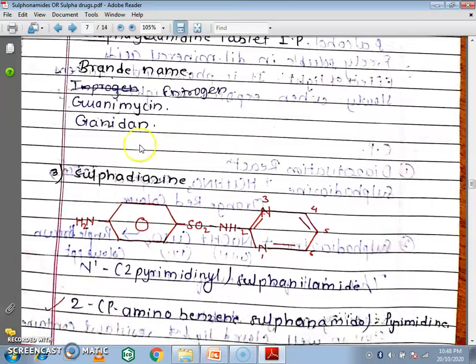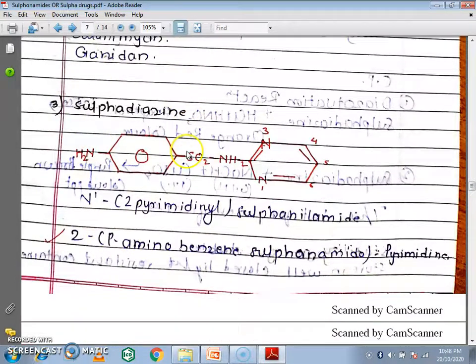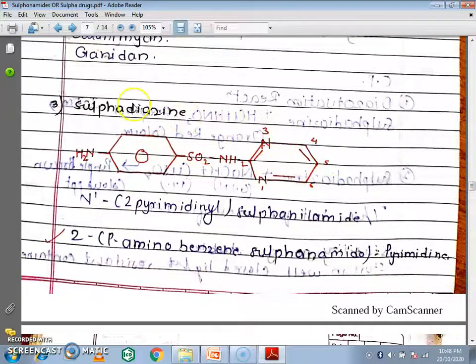Next we saw sulfadiazine. This is the structure of sulfadiazine. The IUPAC name is 2-para-aminobenzene sulfonamidopyrimidine. We use the numbering of this compound first. That is the pyrimidine ring, 1, 2, 3, 4, 5, 6.